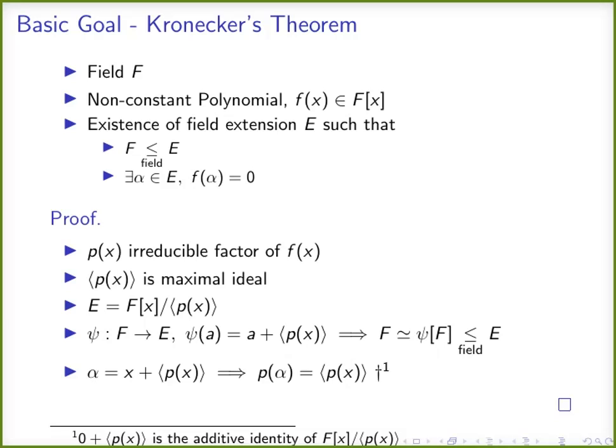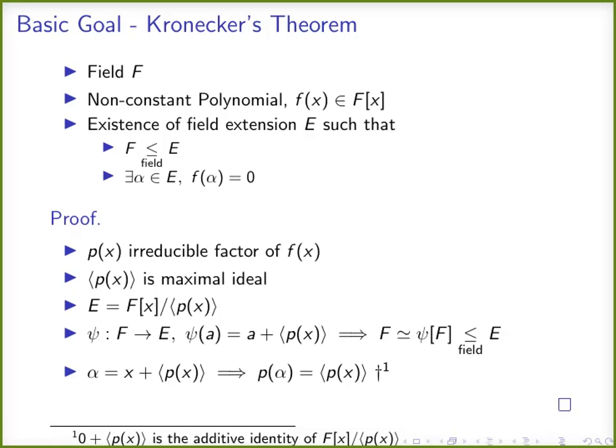We take alpha as x plus the ideal generated by p of x. So we find all the polynomials which are multiples of p of x, then we add x to all these polynomials. Then we get the set of all polynomials of the form x plus the ideal generated by p of x. And if we find the value of p of alpha, we can clearly see that it is nothing but 0 plus the ideal generated by p of x, or simply the ideal generated by p of x itself. This is the additive identity of the field we have generated, the quotient field F[x] by the ideal generated by p of x.